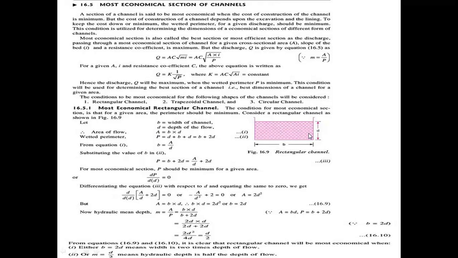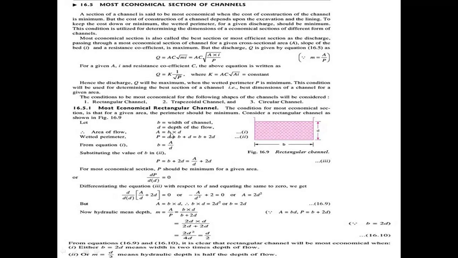The wetted perimeter of the channel is P equal to D plus B plus D, that is, P equal to B plus 2D.